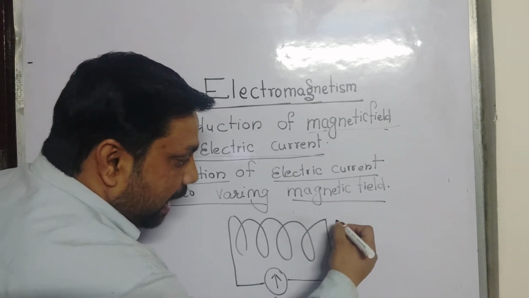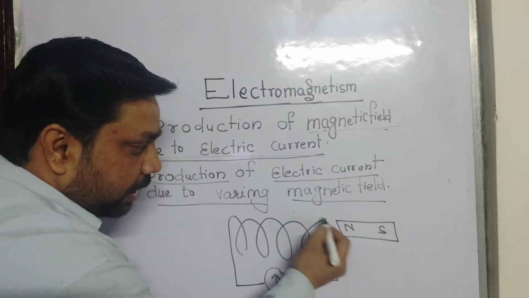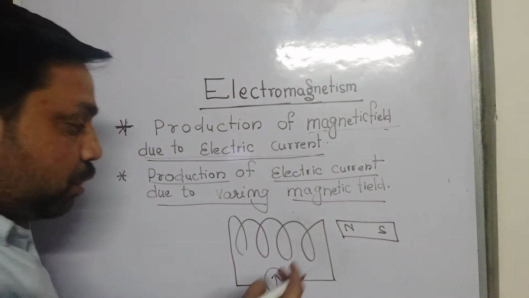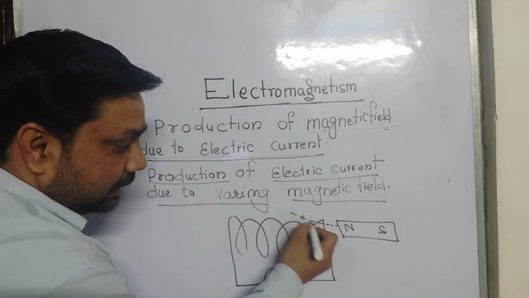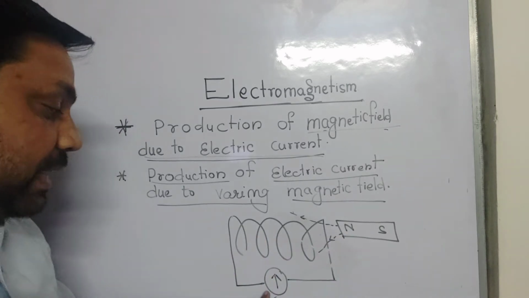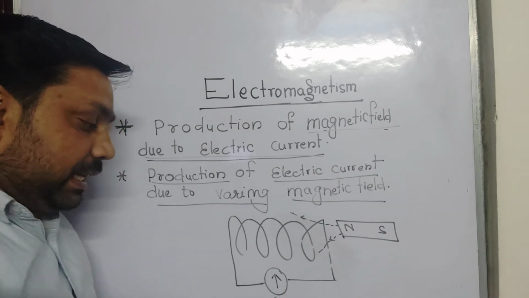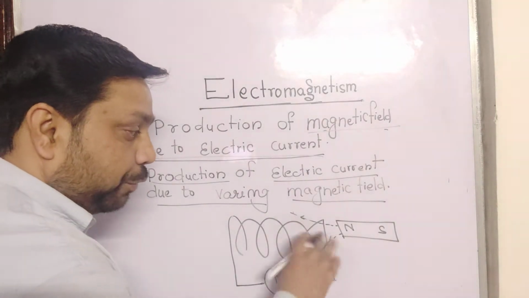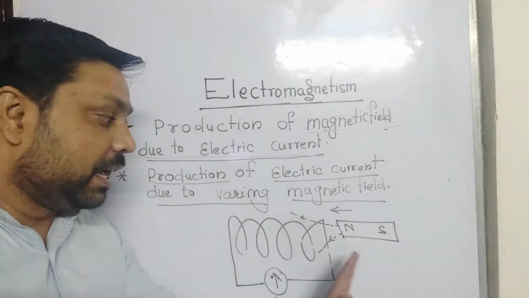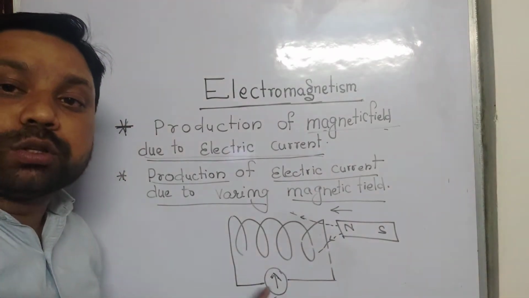When the north pole of a magnet approaches the solenoid, the magnetic field increases towards it, so the galvanometer gets deflected. Clear? And when the magnet moves away from the solenoid, the direction of the galvanometer needle also changes.